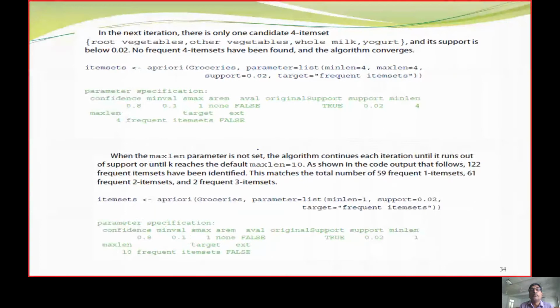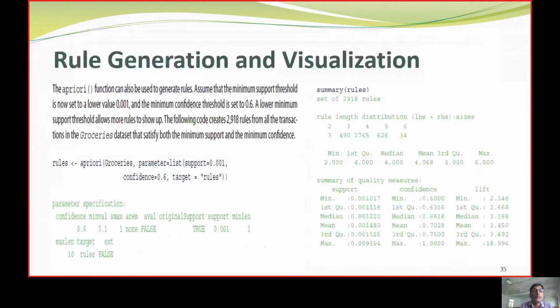Next. Similarly, we can iterate to 4. In this model, we can increase the support, or the way the data scientist looks in that model, he needs to get the frequent items.